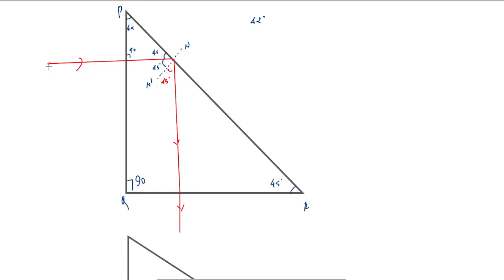If we draw an object at this point, we call this, say, object. This is point A, this is point B. And if we draw light rays from here also, even then the same thing happens. Light falls here, it undergoes TIR, and then light comes out like this.